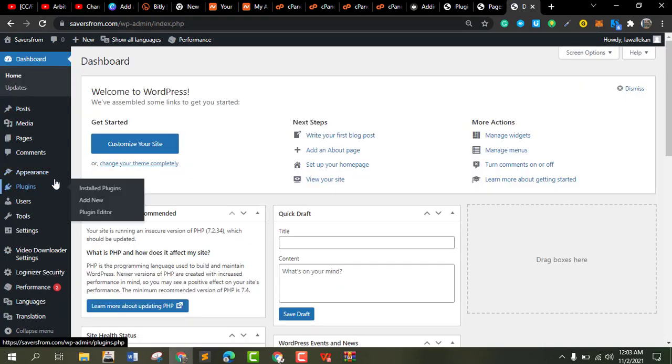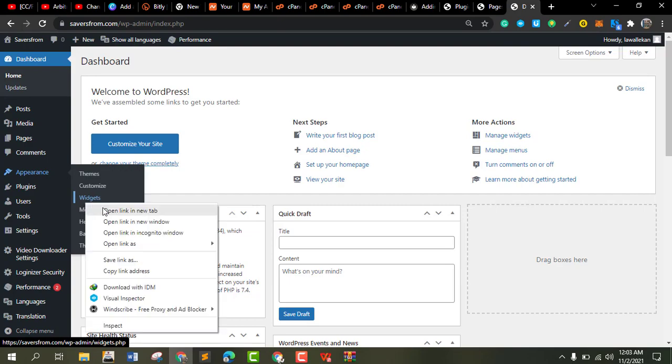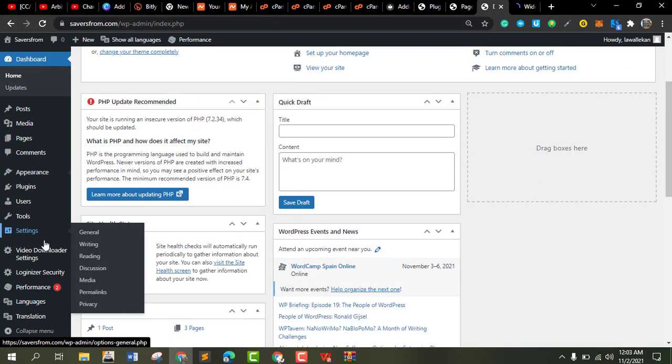So the next thing is to design it like the first, some widgets.